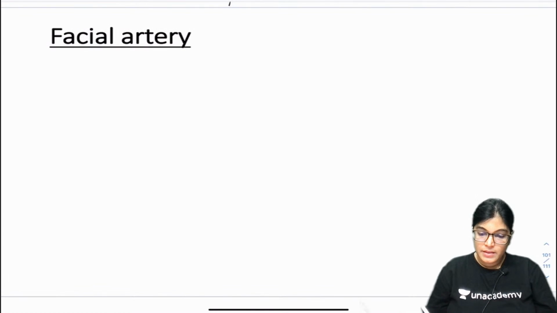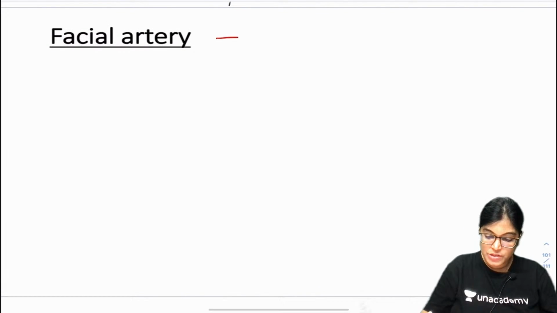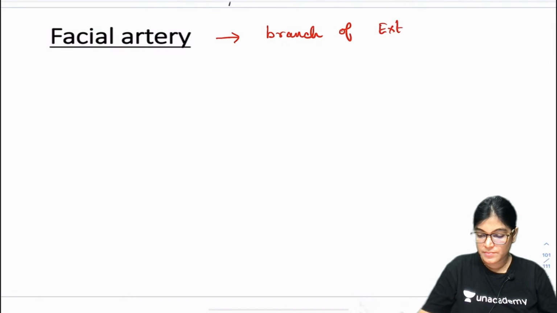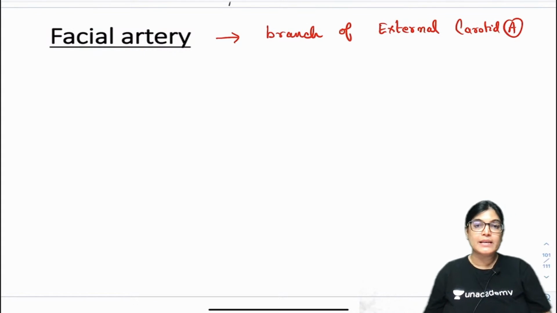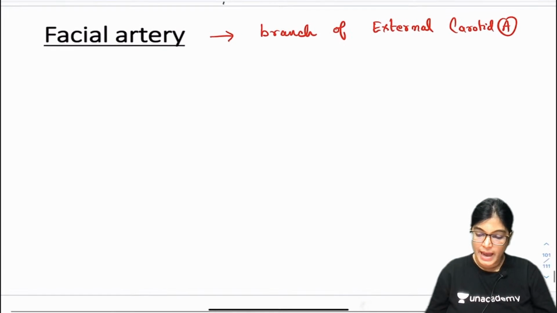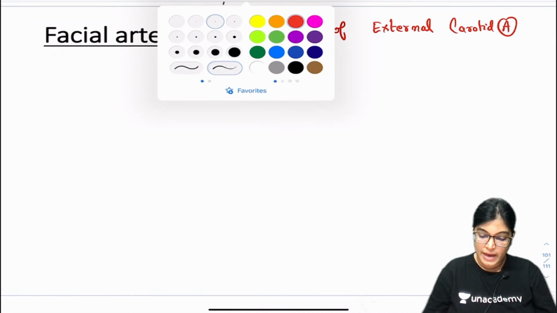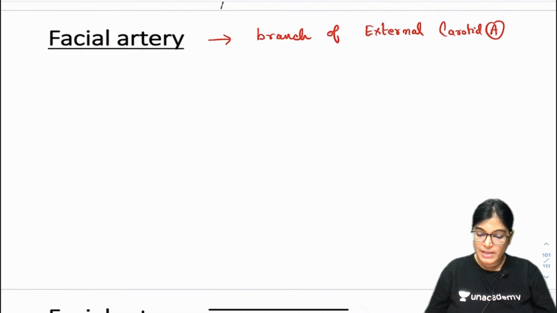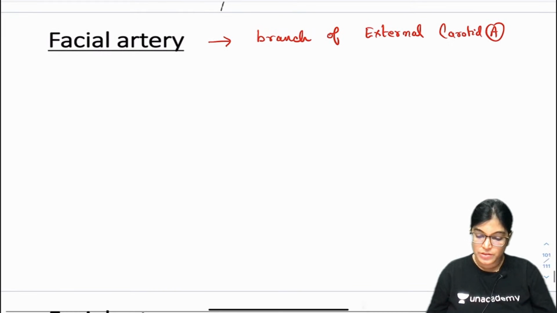First point: facial artery is a branch of the external carotid artery. Which branch? It is an anterior branch of the external carotid artery.